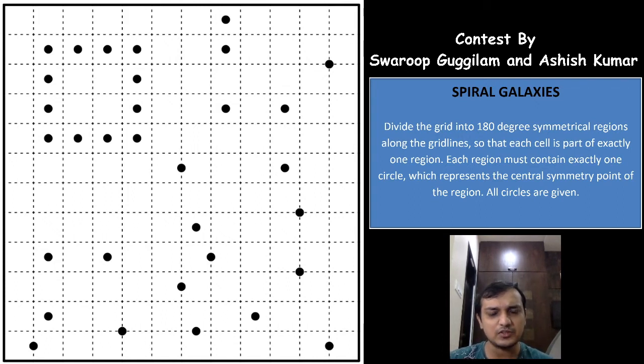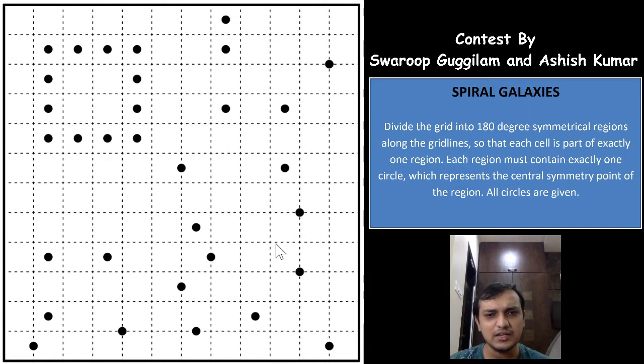So coming on to the puzzle, Spiral Galaxies is a really fun genre. As you can see, the main aim of the puzzle is to divide the cells into regions, right? And as you can see, there are some black dots in the grid. Some of the black dots are in the center of the cell. Some of the black dots are between center of the two cells, and some of the black dots are centered between the four cells, center of the four cells, right? So all of these black dots are called galaxies, right?